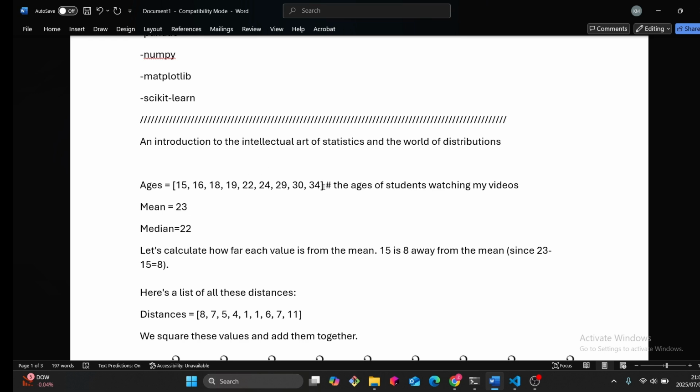Okay, let's say this is an array of your ages, the ages of students who are watching these videos. This data has a mean of 22, and the median, which is the middle value, is 22. You know this. The median is known as the 50th percentile. You know this by heart. And then the other two important percentiles are the 25th and the 75th percentile. The 25th is the one which 25% of the data is less than, and 75% of the data is greater than, and vice versa with the 75th percentile.